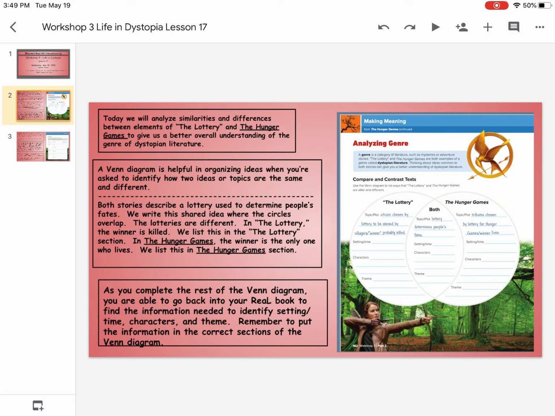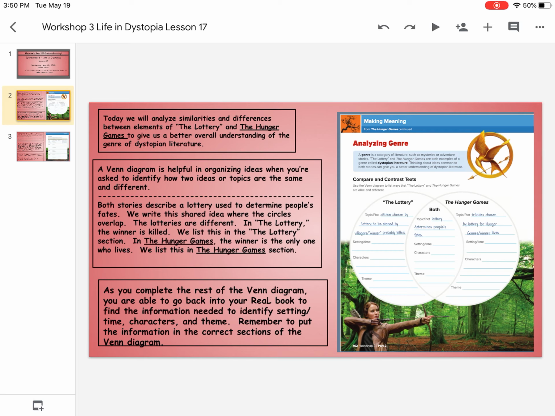So the similar piece is that both stories held a lottery, but they're different because the outcomes were different. In The Lottery, the winner was probably killed. In The Hunger Games, the winner gets to live. Now for the next section, you're going to complete the rest of the Venn diagram. You're going to put what was similar about the setting and time in your middle section. That one's a little bit harder, so I'm going to help you with it. What's the same about them is that the year is unknown. So go ahead and fill that into your Venn diagram.